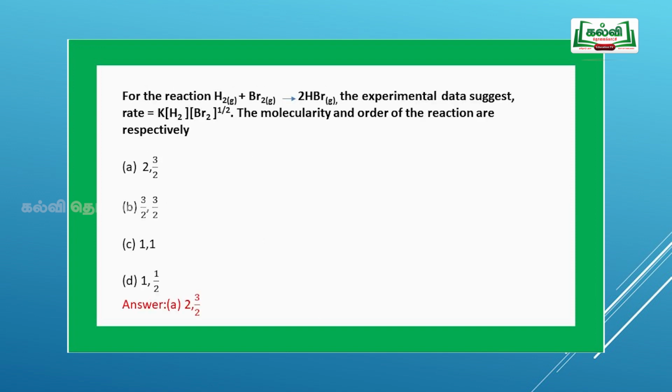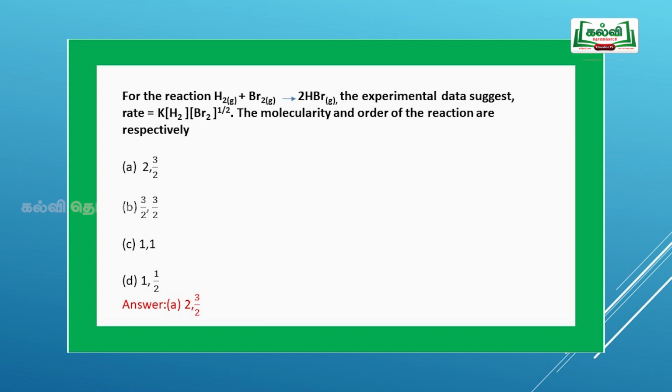Next question, for a reaction H2 plus Br2 gives 2 HBr, the experimental data suggests rate is equal to K into concentration of H2 and concentration of Br2 to the power of 1 by 2. The molecularity and the order of the reaction are, if you view the equation, we can calculate the molecularity of the reaction is 2, it depends upon H2 and Br2.